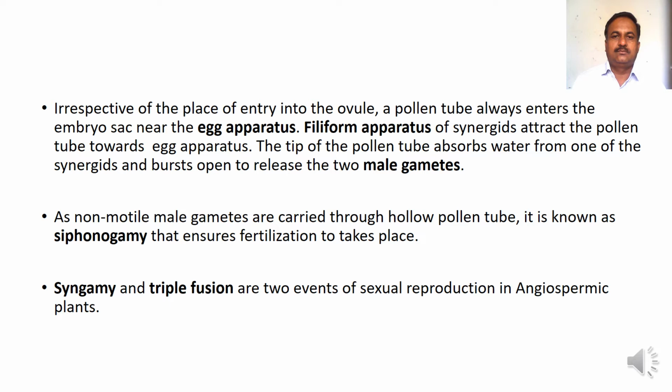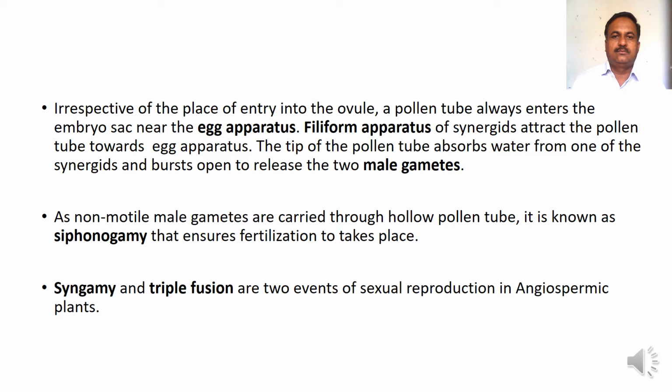Irrespective of the place of entry into the ovule, a pollen tube always enters the embryo sac near the egg apparatus. The filiform apparatus of the synergid attracts the pollen tube towards the egg apparatus. The tip of the pollen tube absorbs watery content from one of the synergids and bursts open to release the two male gametes inside the ovule.